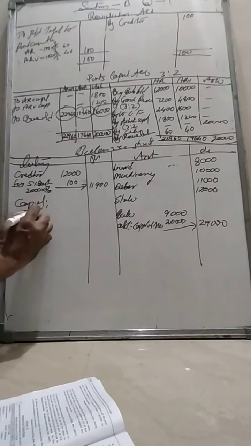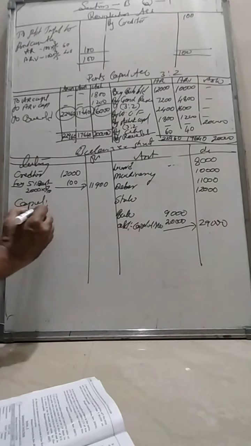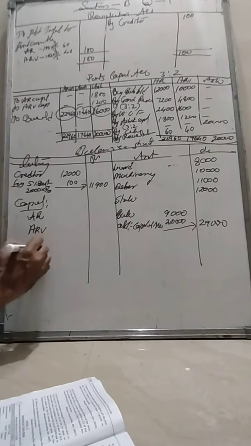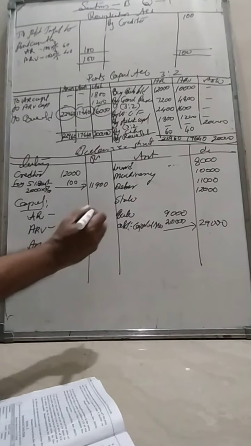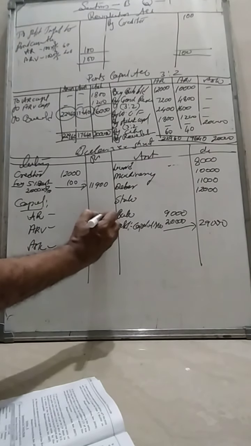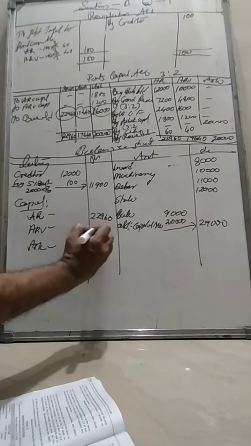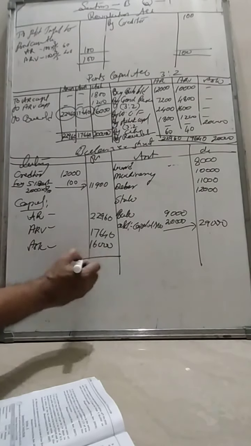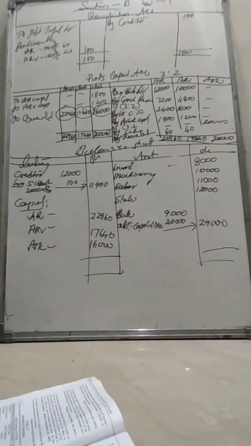Capital of Arun, Arvind and Ashok should be entered in the balance sheet: 22,960, 17,640, 16,000.